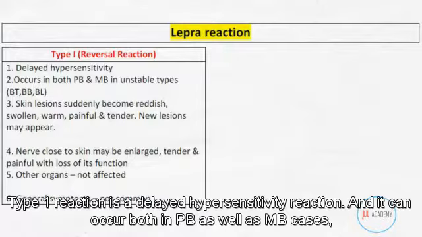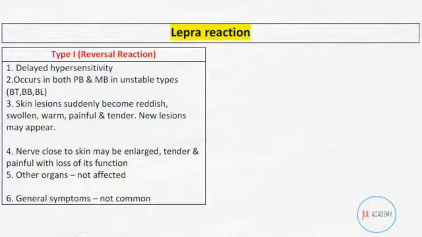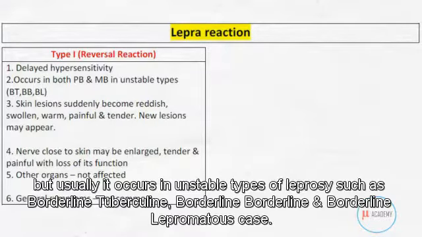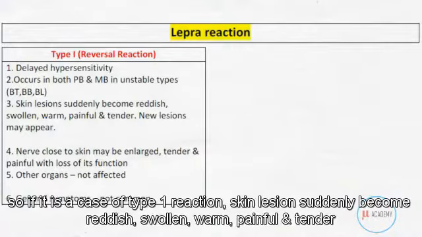Type 1 reaction is a delayed hypersensitivity reaction, and it can occur in both paucibacillary as well as multibacillary cases, but usually it occurs in unstable types of leprosy such as borderline tuberculoid, borderline, and borderline lepromatous cases. So if it is a case of type 1 reaction, skin lesions suddenly become reddish, swollen, warm, painful and tender, and new lesions may appear.